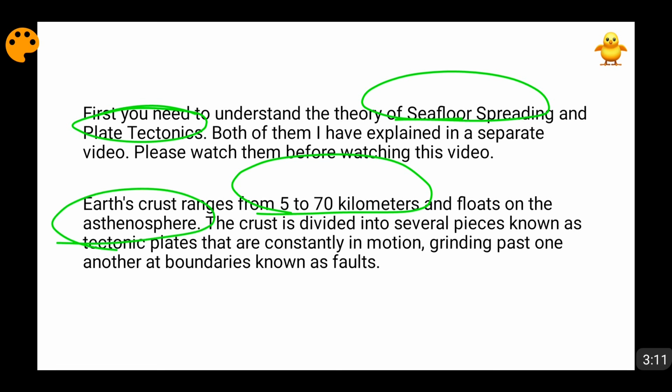Because of the convectional current going on in the mantle, when it rises, it breaks apart the plates, and therefore a lot of tectonic plates have been formed, which I have told you in the tectonic plates theory.